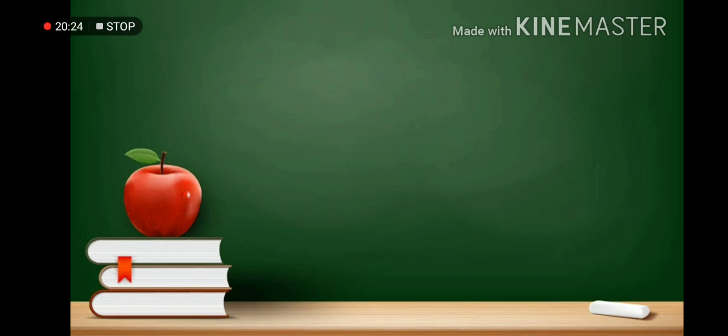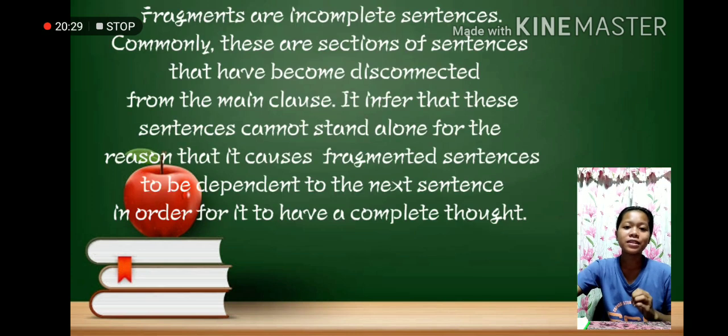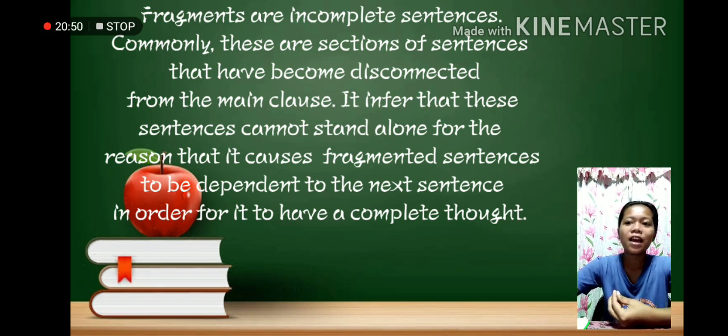Now let's proceed to fragments. Fragments are incomplete sentences. Commonly, these are sections of sentences that have become disconnected from the main clause. It infers that these sentences cannot stand alone, because they need the next sentence in order to have a complete thought.